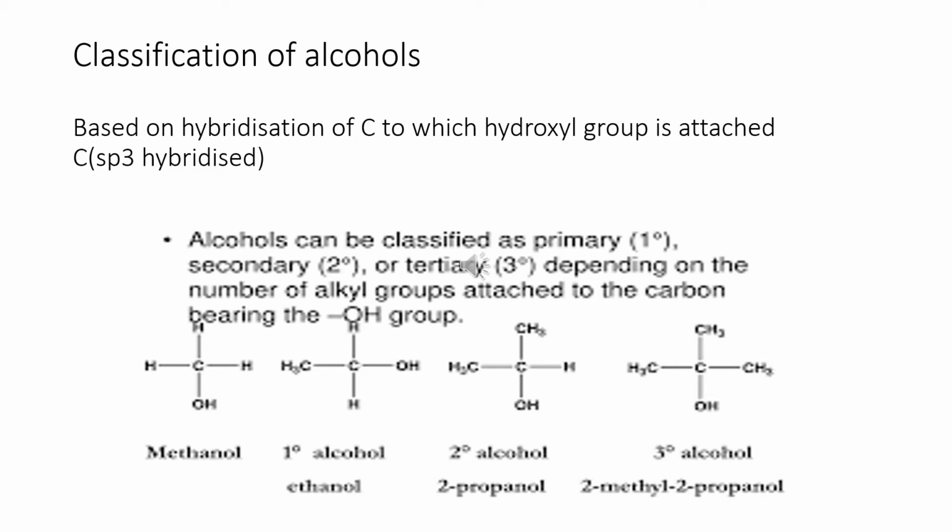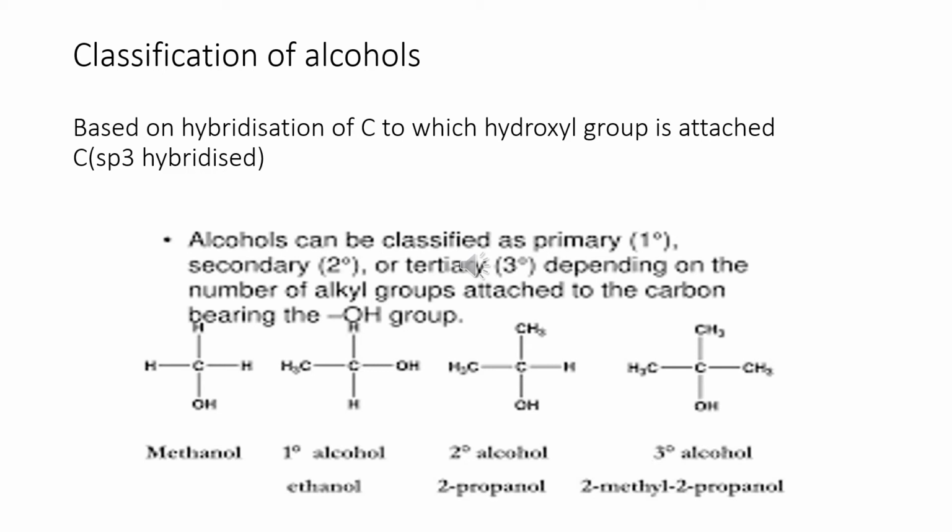So it can be a methyl group also or any other alkyl group. In these two cases, we find that the carbon which is carrying the hydroxyl group is carrying none or one alkyl group. Such kind of alcohols are called primary alcohol.